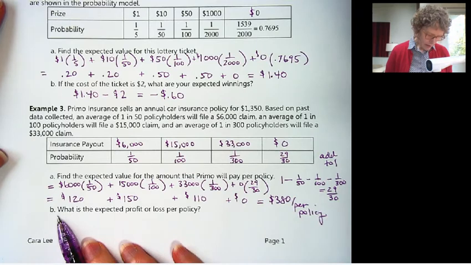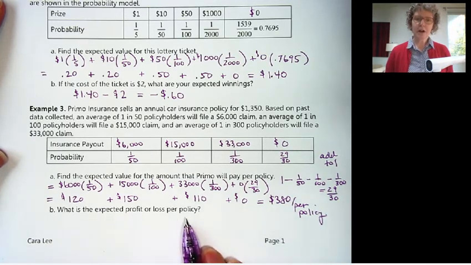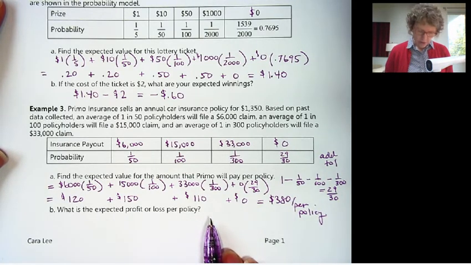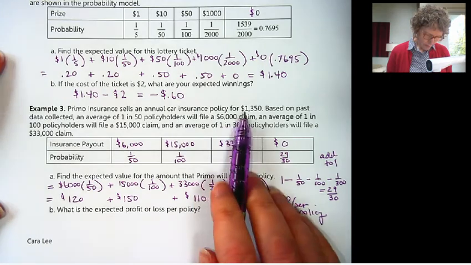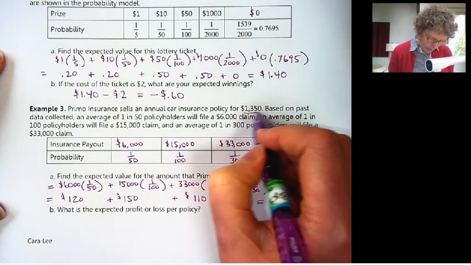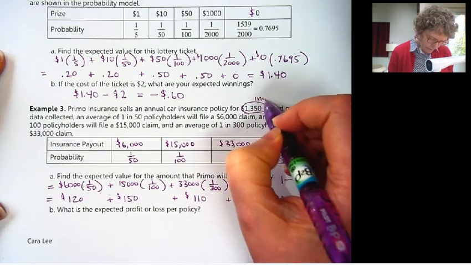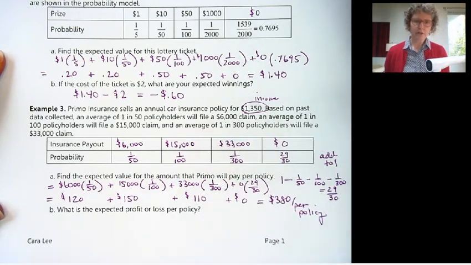Let's look at question B. What's the expected profit or loss per policy? Okay, so if we look at which ones are positive, which ones are negative here. So they're bringing in this amount. This is income for the insurance company.